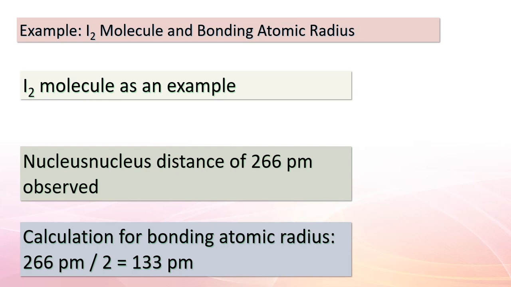To arrive at this radius, employ this technique. Divide the observed distance by 2. After performing this calculation, we find the bonding atomic radius to be 133 pm. This piece of information is crucial for further analysis. Remember, mastering this process will greatly aid you in defining atomic sizes within molecules.